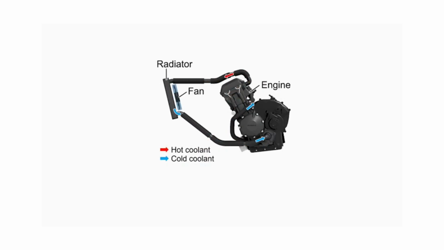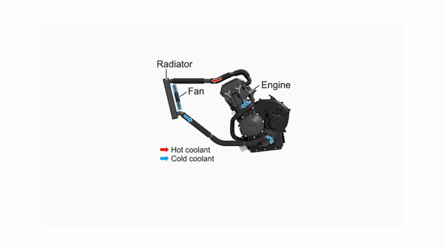To use coolant, hollow passages are made around the cylinder block and cylinder head of the engine. These are called coolant jackets. When the engine runs, high temperature is generated in the combustion chamber. Heat then reaches the cylinder walls through conduction. The coolant circulating around the cylinder wall absorbs this heat. A water pump continuously circulates the coolant. The hot coolant leaves the engine and goes to the radiator.